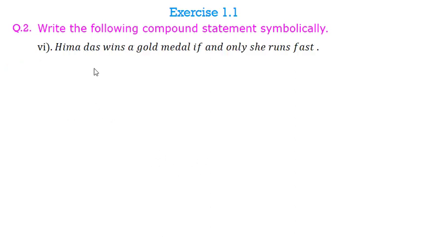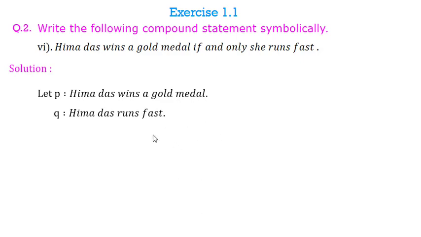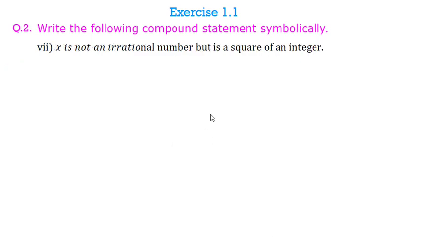Sixth question, Hima Das wins a gold medal if and only if she runs fast. Now statement P will be Hima Das wins a gold medal and statement Q will be Hima Das runs fast. Here we are using if and only if, so my compound statement in symbolic form will be P double implies Q. Next question is, X is not an irrational number but is a square of an integer.